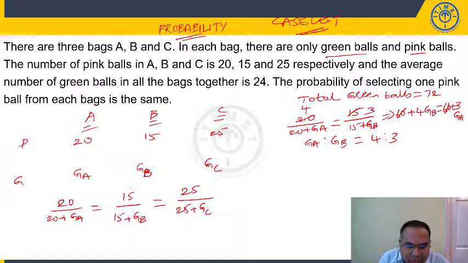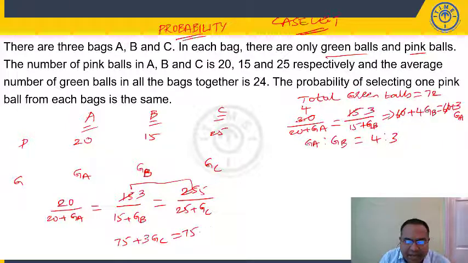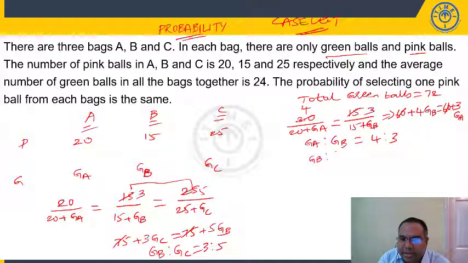Similarly, what happens if we equate the other two? 5 5s, 5 3s. So 75 plus 3GC is equal to 75 plus 5GB. So GB is to GC is 3 is to 5. Now the common term is GB, it is 3. So green balls in A is to B is to C, the ratio is 4 is to 3 is to 5.